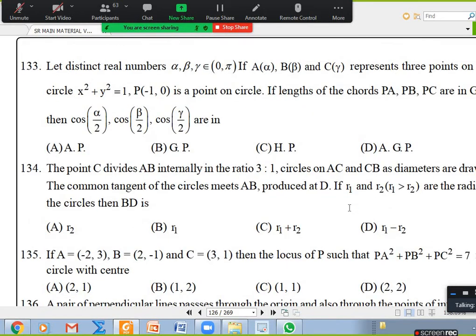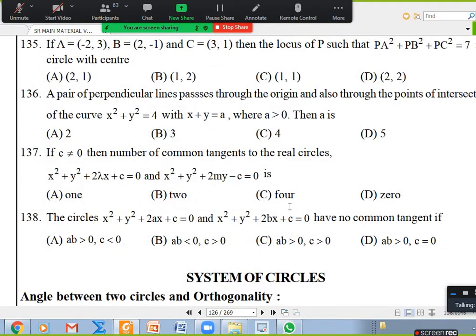Up to 135. Any other doubt? Anybody? Okay, up to 138.